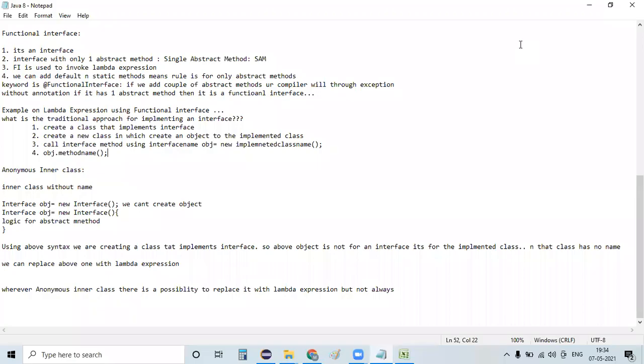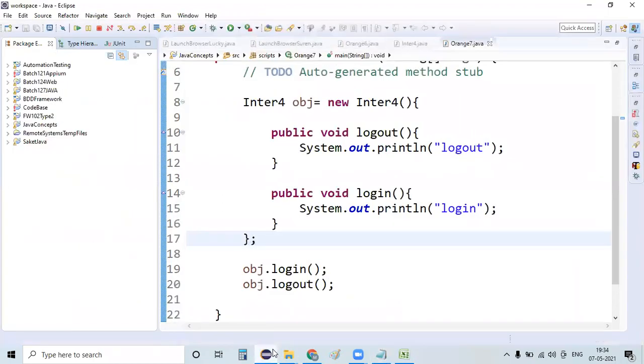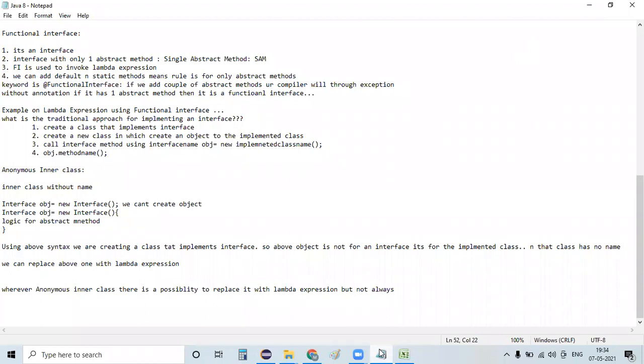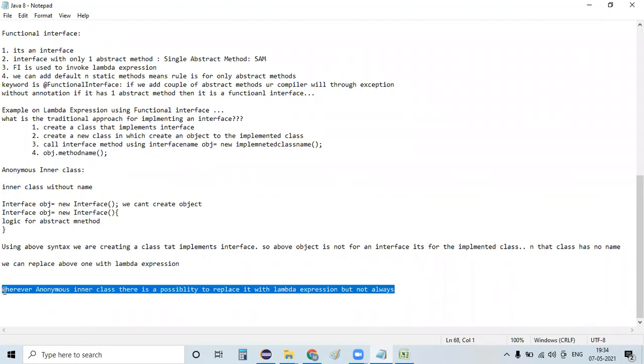Hi guys, welcome back. In the previous session, we saw a brief introduction to anonymous inner classes and how to create an anonymous inner class in Java, precisely for a functional interface as well as an interface with multiple abstract methods. That's what we discussed. A question that usually rises in our mind is, can these anonymous classes be replaced with lambda expressions?